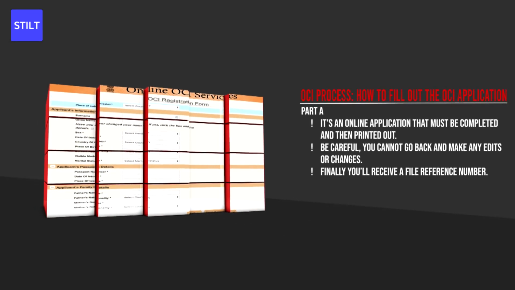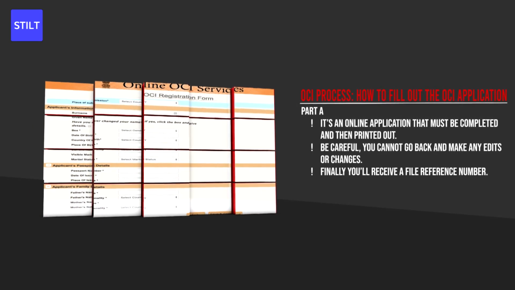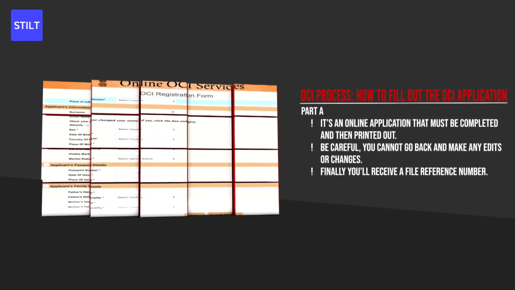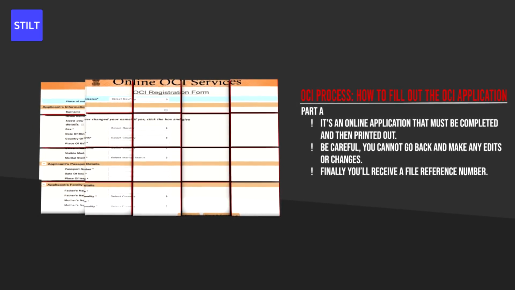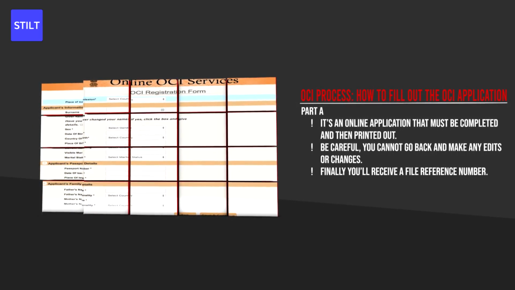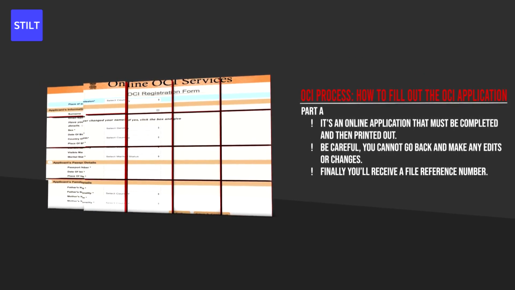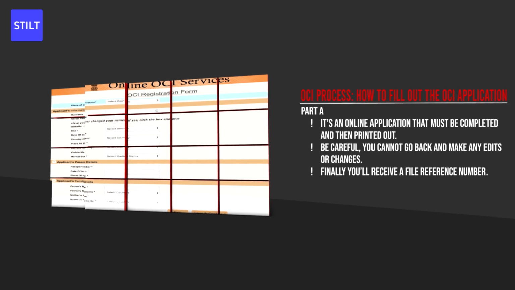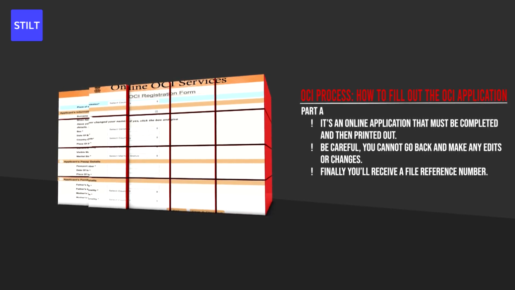OCI process. How to fill out the OCI application. There are 2 parts to the OCI application process. Part A is an online application that must be completed and then printed out. Be careful with your answers. Once you submit them and print out Part A, you cannot go back and make any edits or changes. The only way to fix a mistake in Part A is by applying for a correction under Miscellaneous Services.